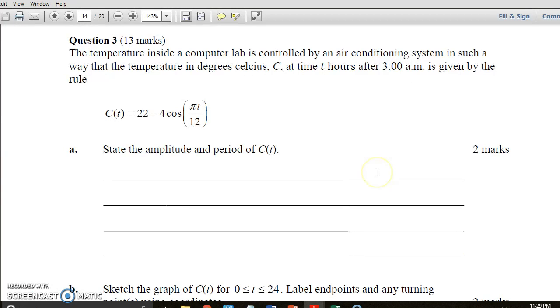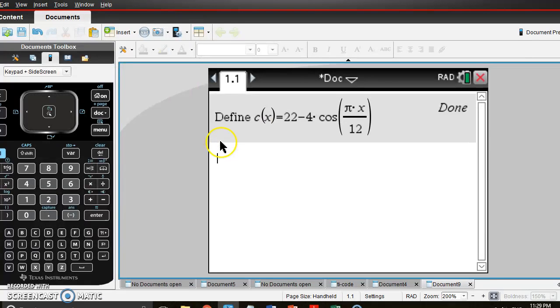Okay, so from there, we're stating the amplitude and the period. The amplitude is going to be 4, not negative 4, it's 4. And our coefficient is pi over 12. The coefficient of x is pi over 12, that's our value for n.